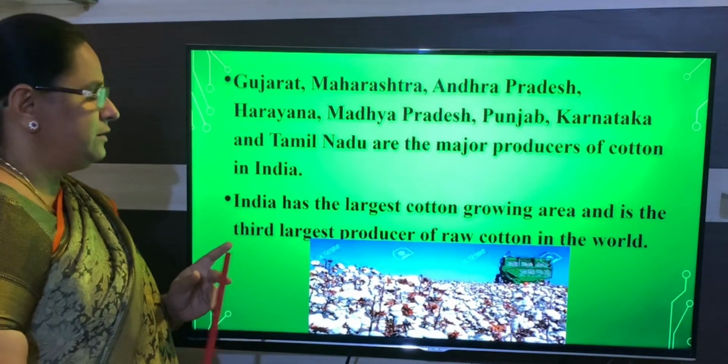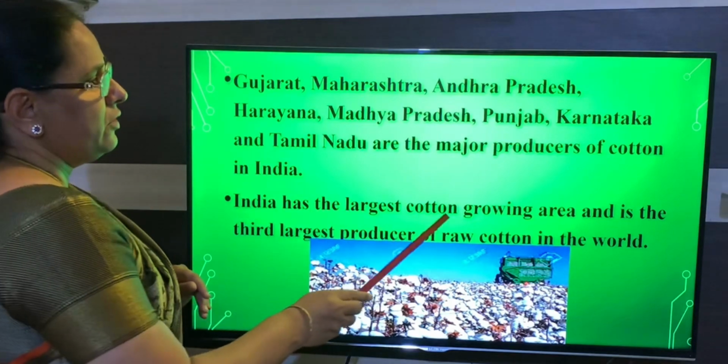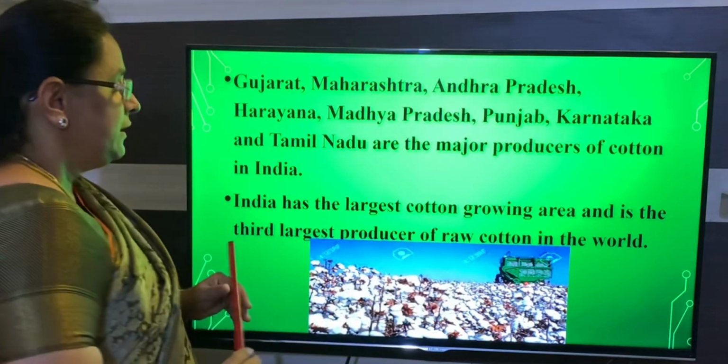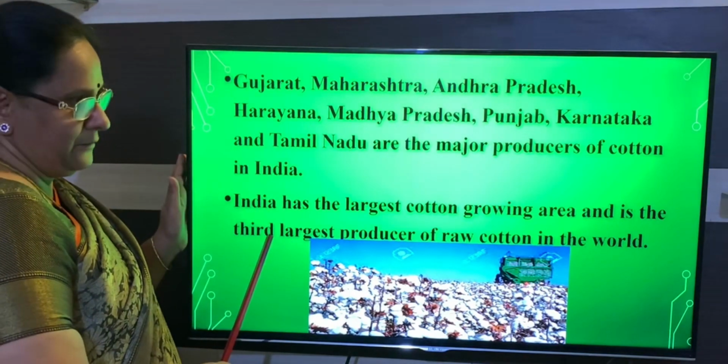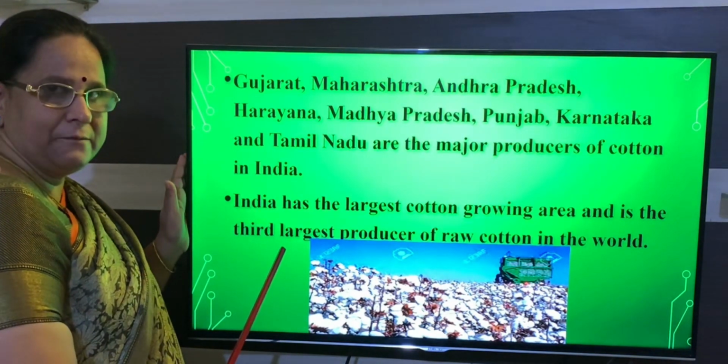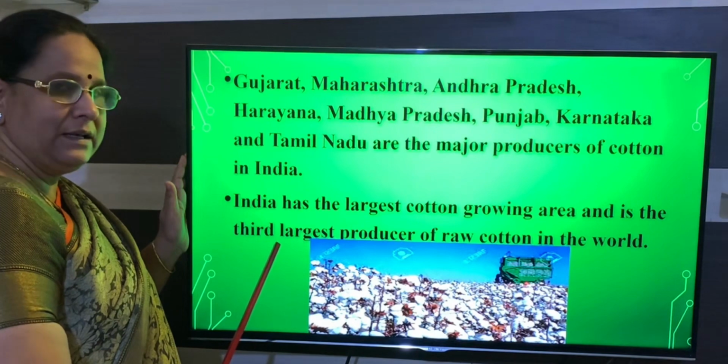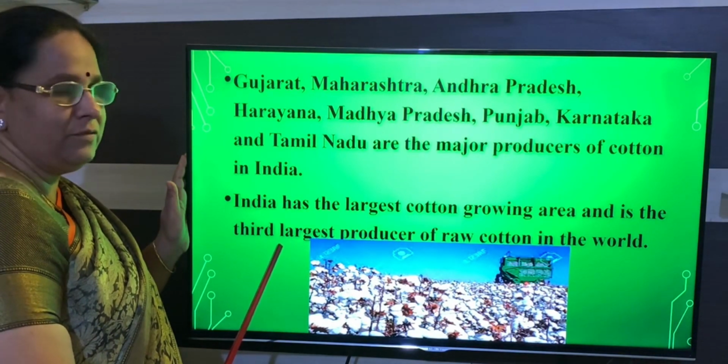And the next one is, India has the largest cotton growing area, so we are the largest producer, but we stand third in the world. Is that clear, children? We are standing in the third position in cultivation of cotton.